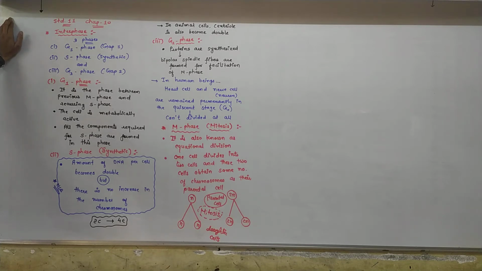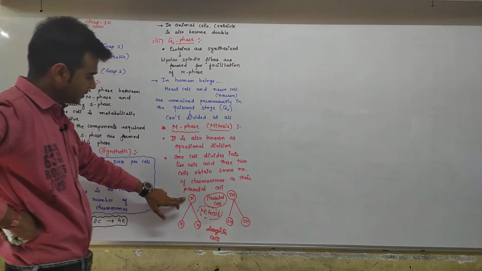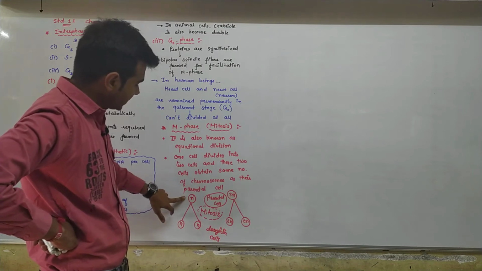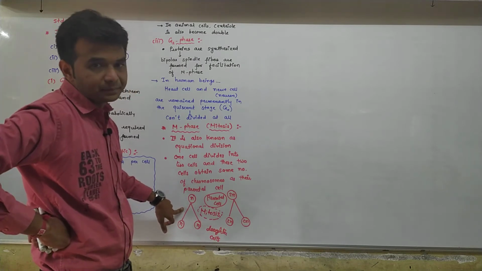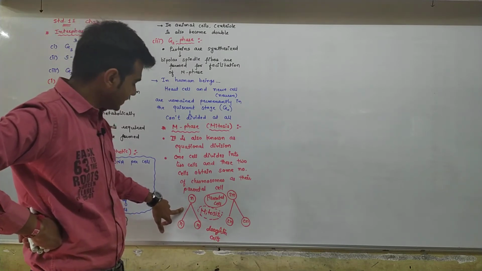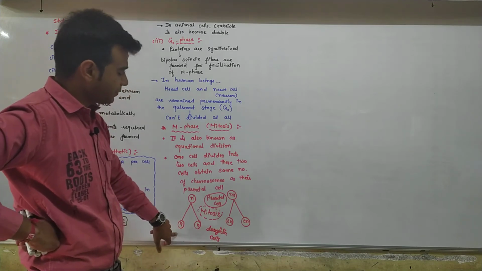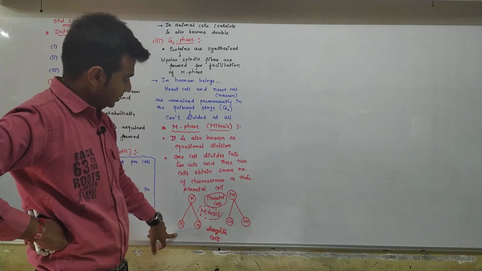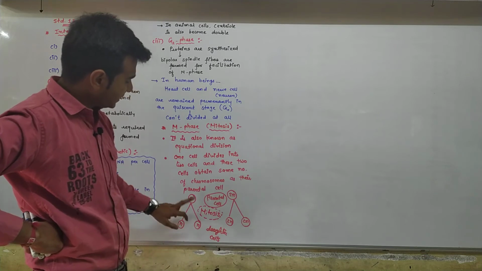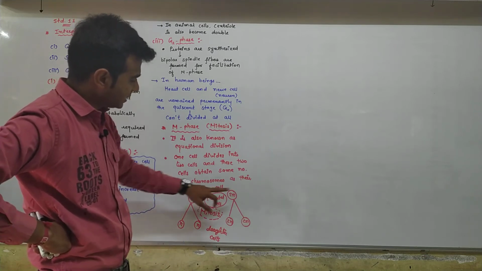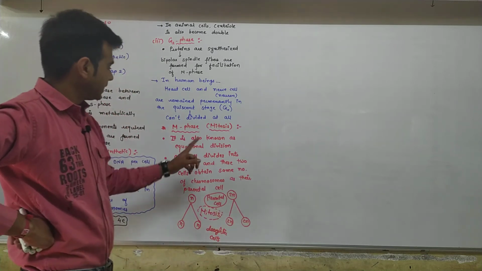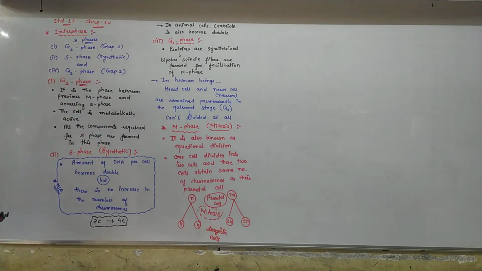Yesterday I told you that if the parental cell is haploid, after the interphase stage it becomes diploid, and then it is divided into haploid cells again. So the two daughter cells obtain the same number of chromosomes. That's why it is known as equational division.